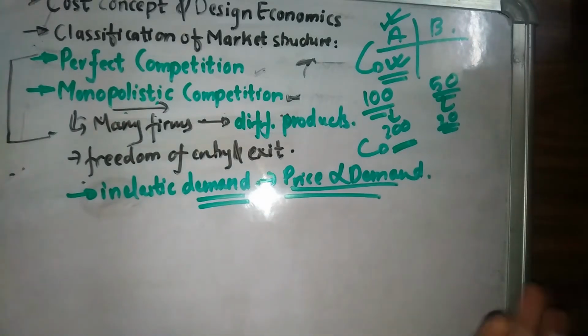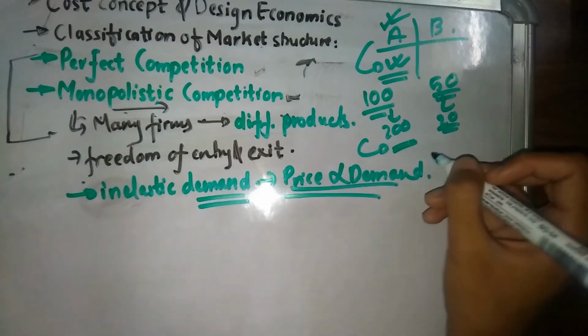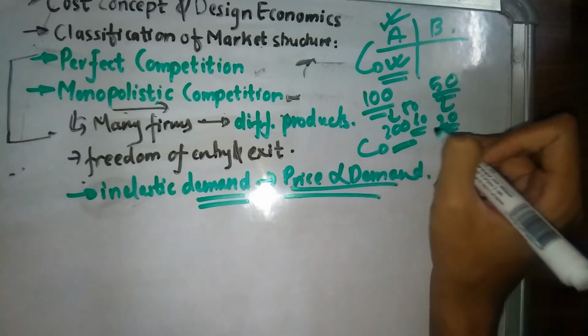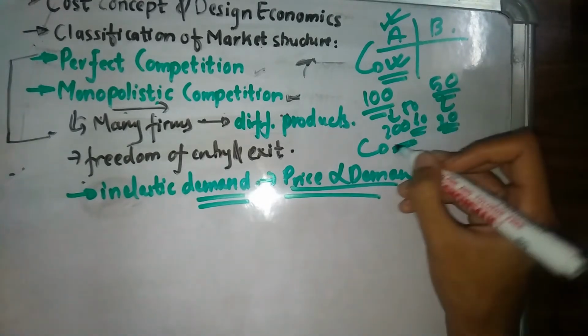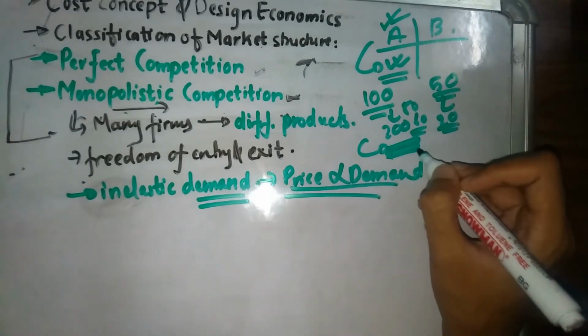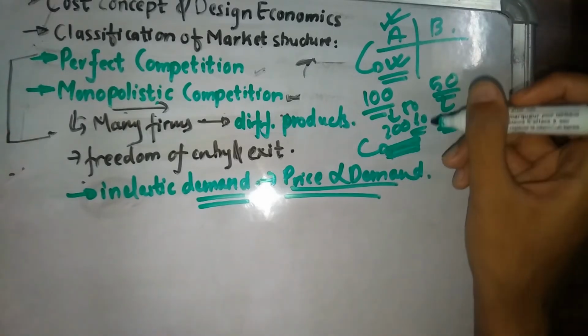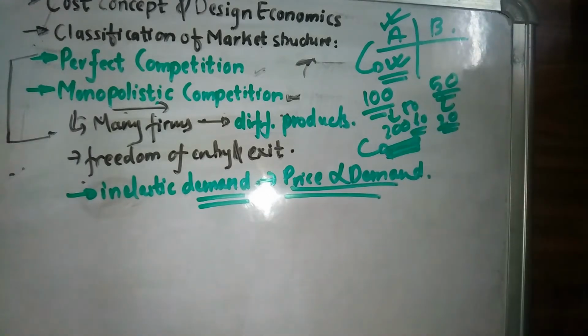Or you can think of it in the opposite way as well. Let's say the price decreases from 100 to 80 or 60. In that case, people are going to buy more. They are going to demand more of this product, thinking they can sell it in the future. It might not happen in the case of bread, but in the case of gold or other ornaments, whenever the price decreases, the demand increases. Such an example is of inelastic demand.